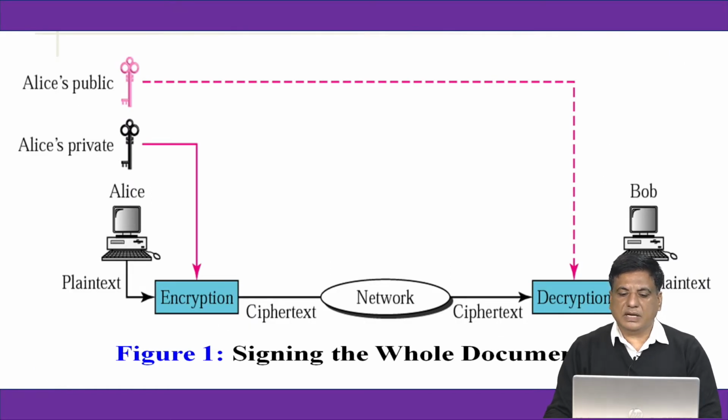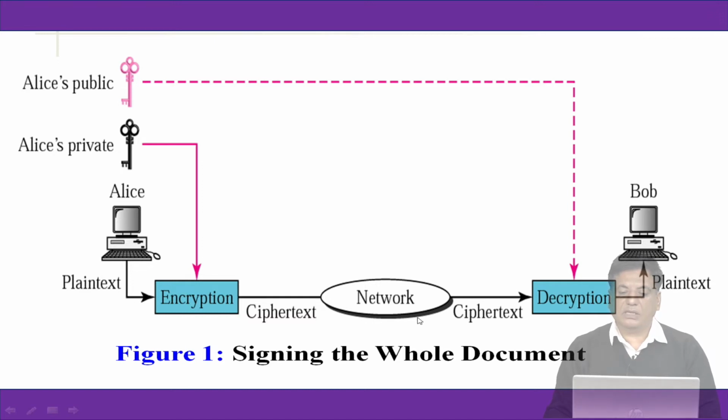So here we show signing the whole document. We are assuming that we have two users, Alice and Bob. Alice is the sender and Bob is the receiver. Alice generates a plain text message and uses her private key to encrypt the message and convert it to ciphertext. This ciphertext is also known as the digital signature. We transfer the digital signature from the sender to the receiver. At the receiver end, Bob will use the public key of Alice to decrypt the signature and convert the ciphertext to plain text.